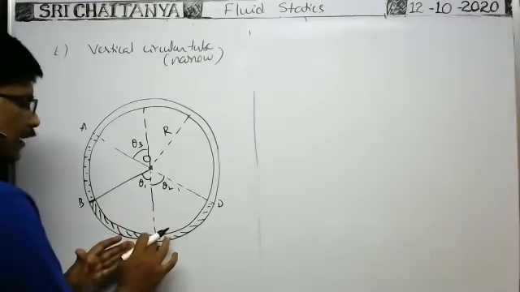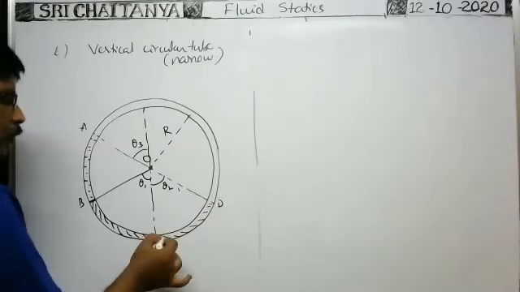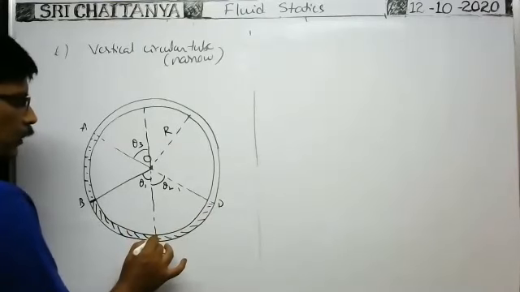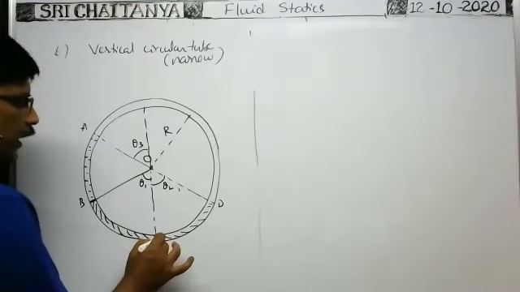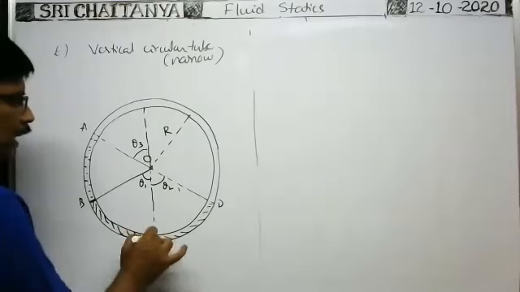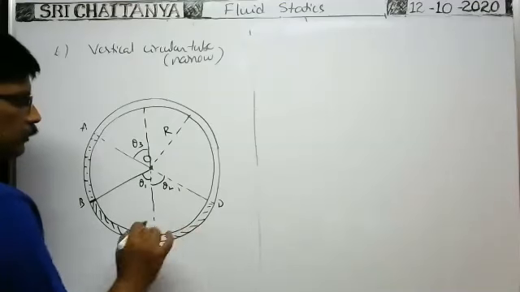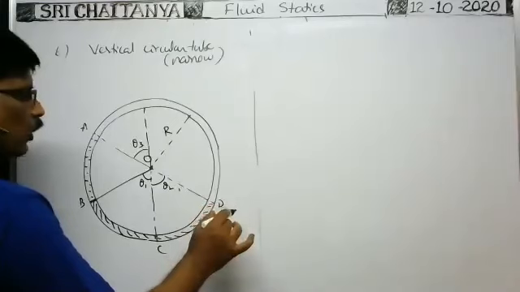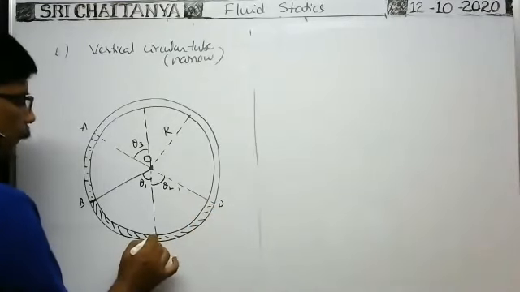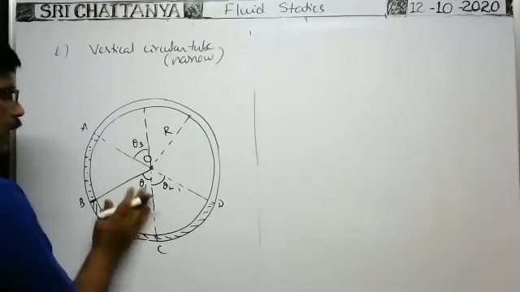But even then, as it is under equilibrium, definitely the force due to this liquid column in this direction and the force due to the other liquid column in the opposite direction are equal in magnitude. Force is equal to pressure at this point into area. As the area of cross section is the same for both liquid columns, F1 is equal to F2, which gives P1 equal to P2, where P1 is F1 over A and P2 is F2 over A. As F1 and F2 are equal, definitely P1 and P2 are equal. The pressures at this point due to the liquid column on the left hand side of this vertical line and the right hand side must be the same.